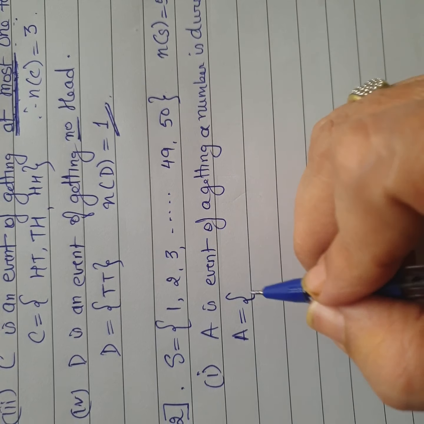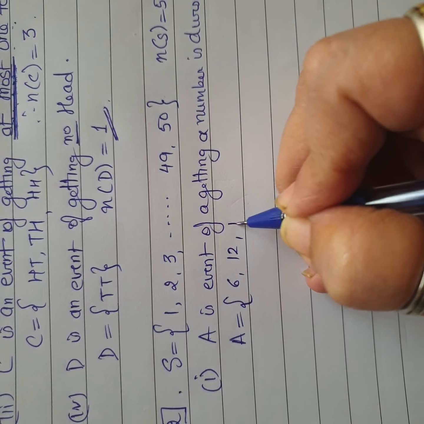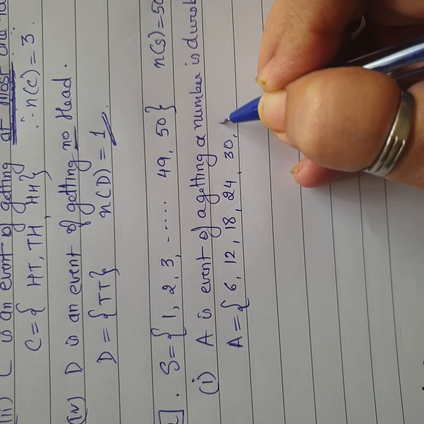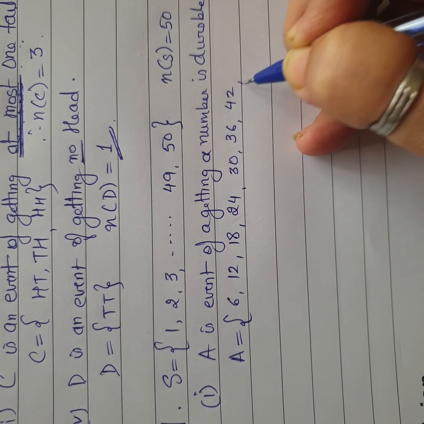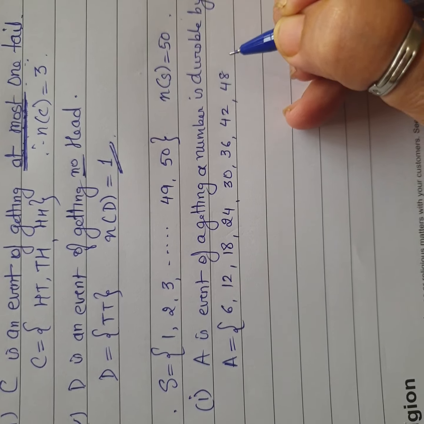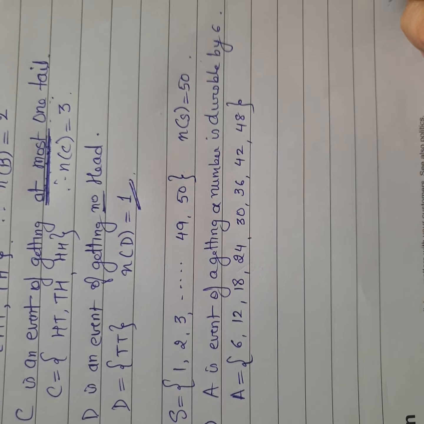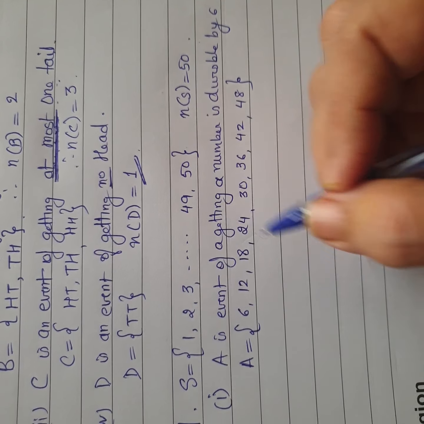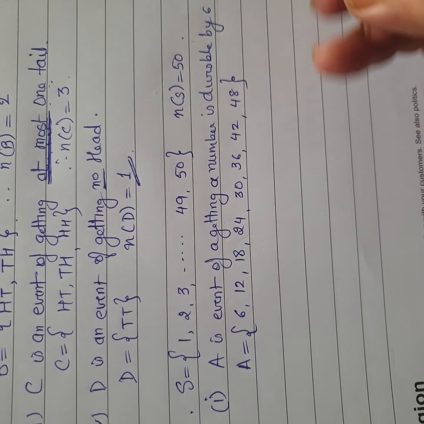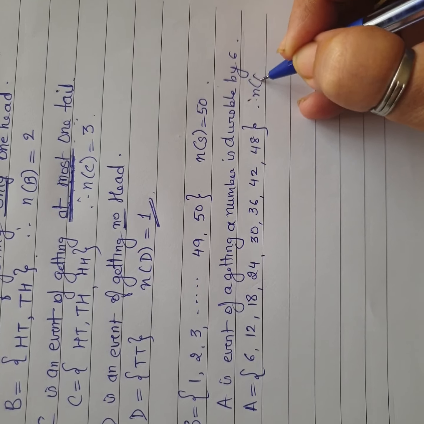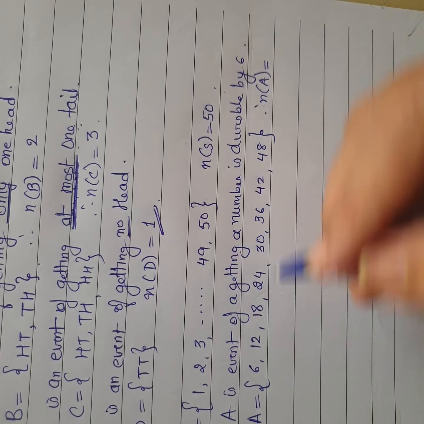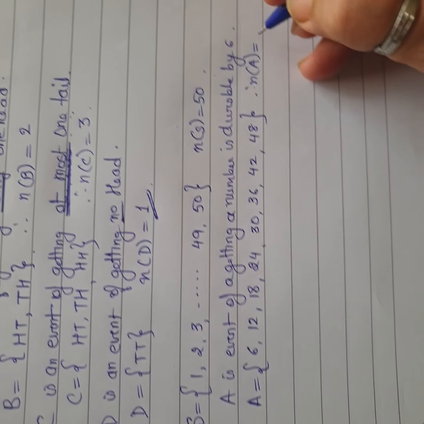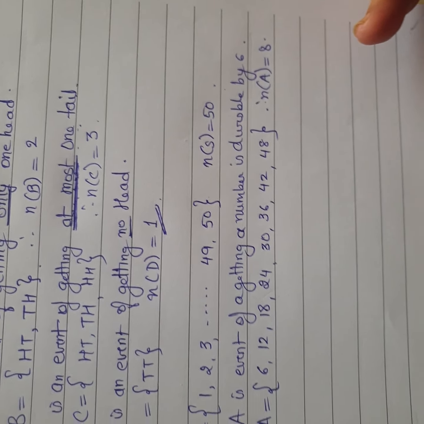So start the table, 6 का table है. 6 1 6, 6 2 12, 6 3 18, 6 4 24, 6 5 30, 6 6 36, 6 7 42, 6 8 48. Now I'm going to stop here. Why? Because if I say 6 9 54, the 54 I don't have in the sample space. Events are a subset of the sample space. So the number of sample points in A, you just count it. We did it 8 times, so 1, 2, 3, 4, 5, 6, 7 and 8. So the number of sample points are going to be 8.